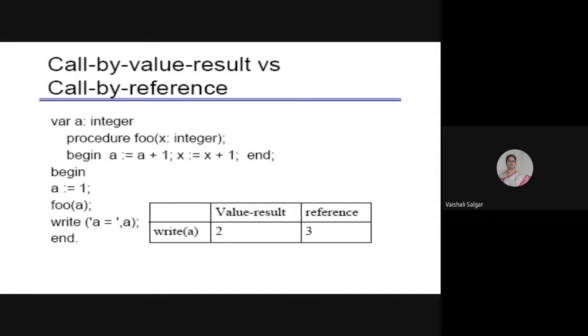See, call by value result. When I'm saying call by value result, it means what? In the copy in phase, the value of A will be copied into X. But my X is going to have a value as 1, which is A is equal to 1. So A will be returned with value 2 when this procedure foo is over. Is that clear?